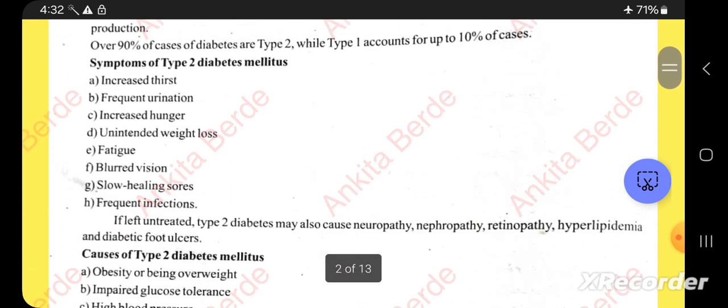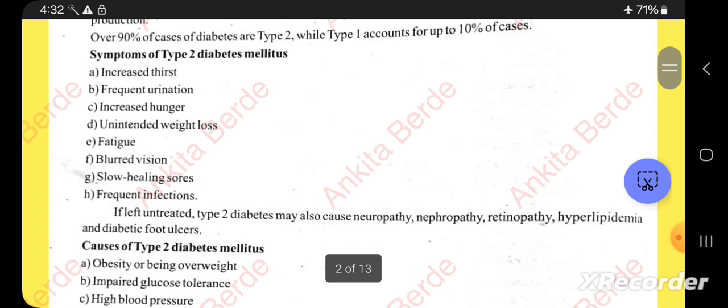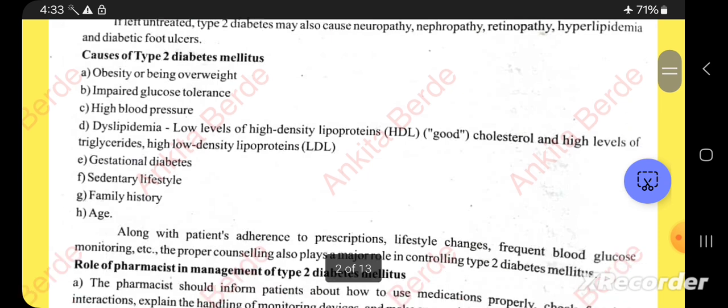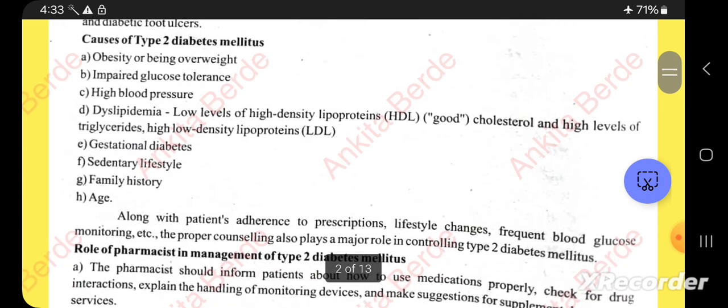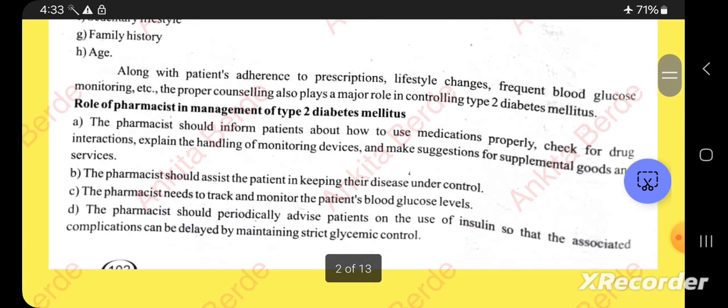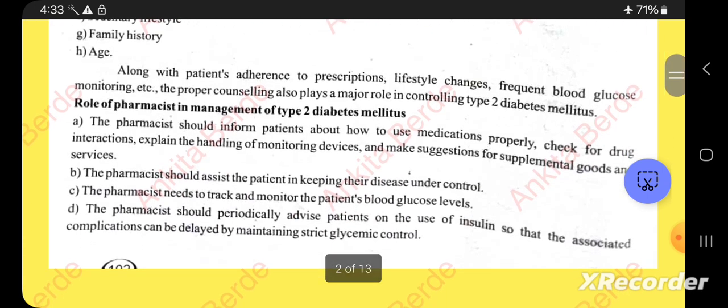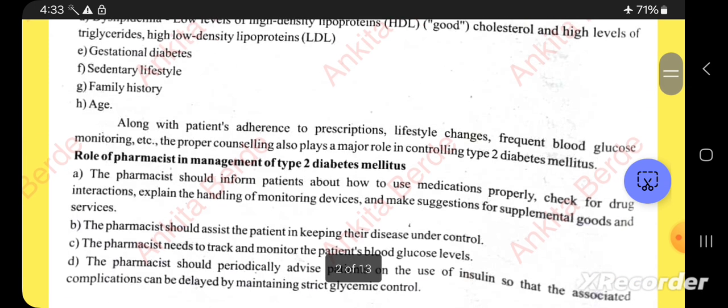The symptoms of type 2 diabetes are increased thirst, frequent urination, increased hunger, unintended weight loss, fatigue, and blurred vision. And the causes of type 2 diabetes mellitus are obesity, impaired glucose tolerance, high BP, and dyslipidemia. So these are certain causes. Then what is important here is the role of the pharmacist in the management of type 2 diabetes mellitus.